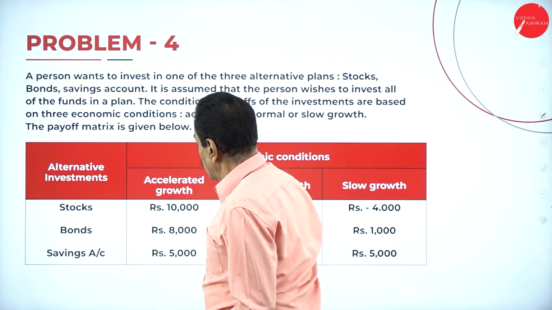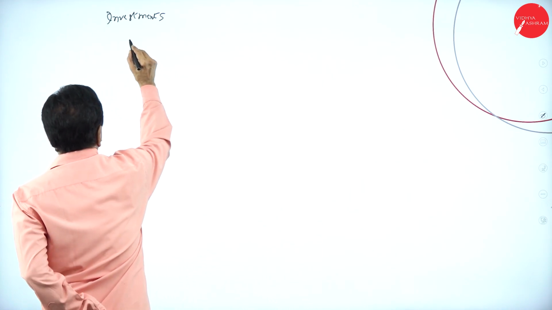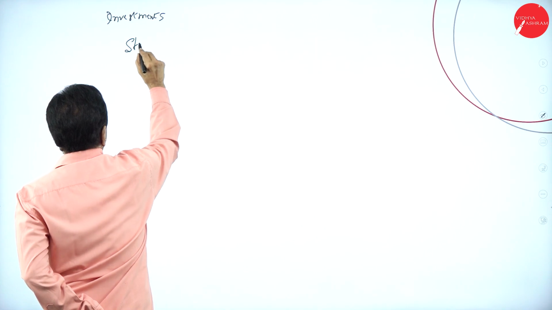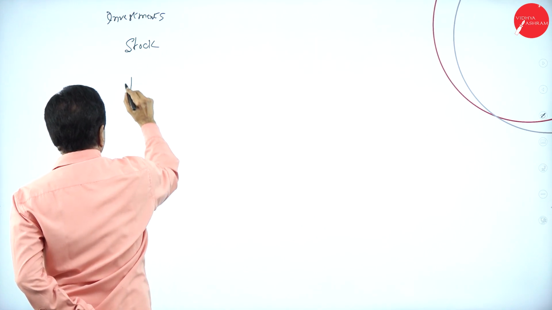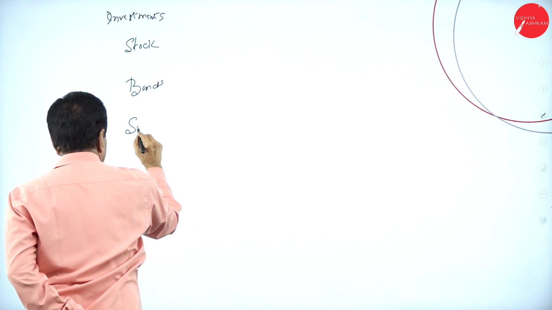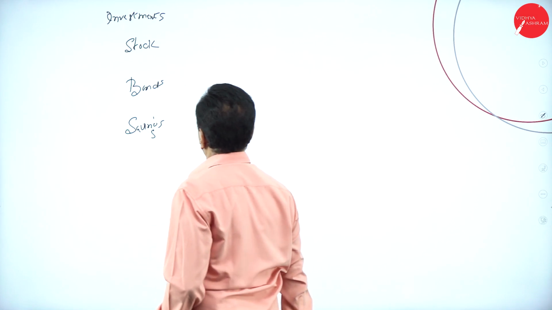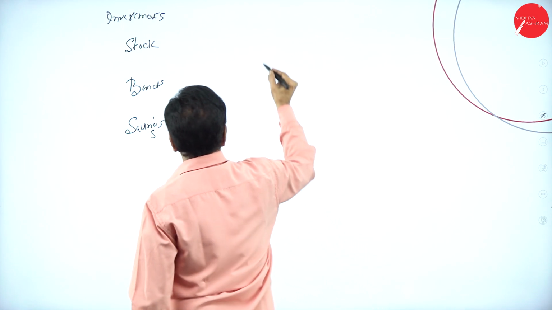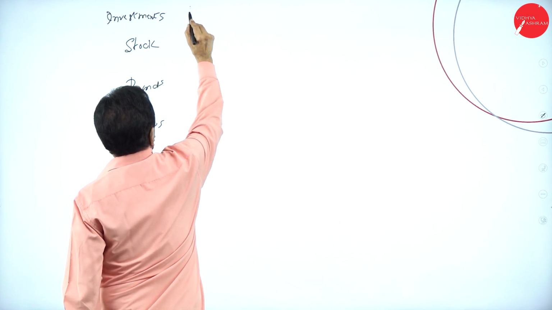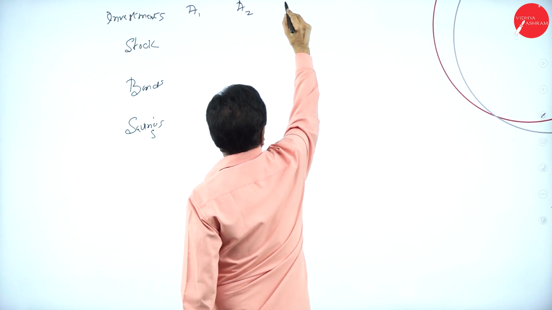What are the investments? Stocks, bonds, savings. Stock, bond, saving. Alternatives: A1, A2, A3.